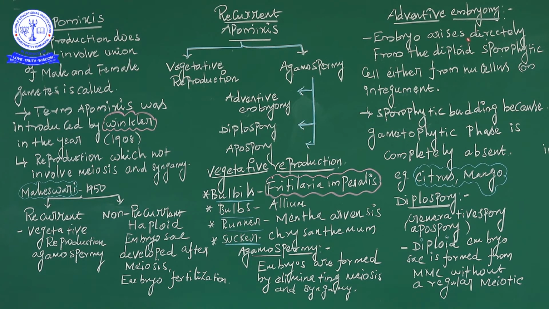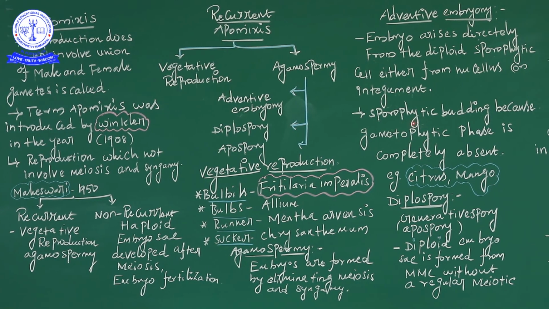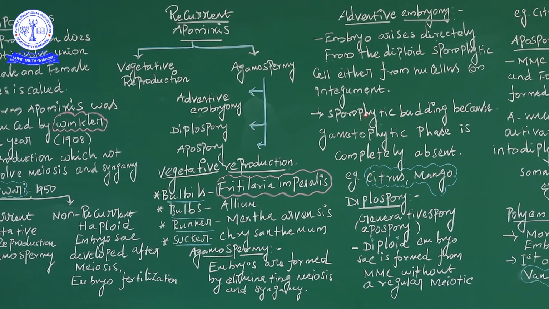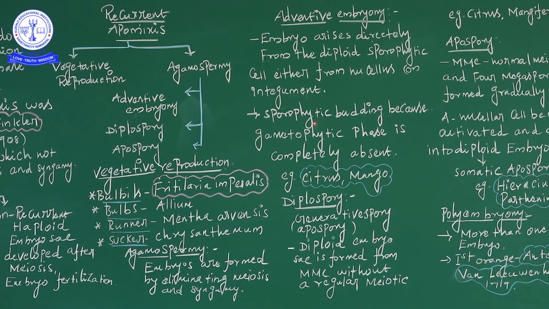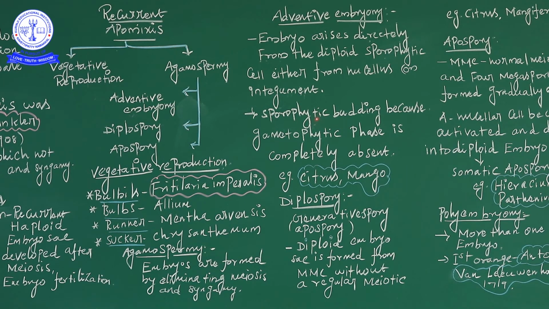The embryo arises directly from a diploid sporophytic cell, either from the nucellus or the integument. For the nucellus, that condition is called perisperm, and the integument is also very important. Sporophytic budding: the sporophytic condition is present especially in angiosperm and also gymnosperm plants. The sporophytic character is dominant, but in bryophytes the gametophytic condition is dominant.